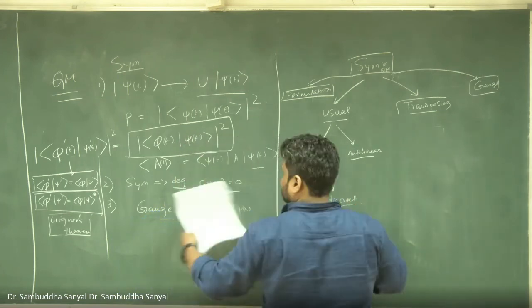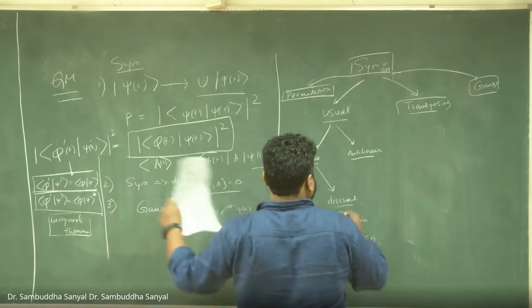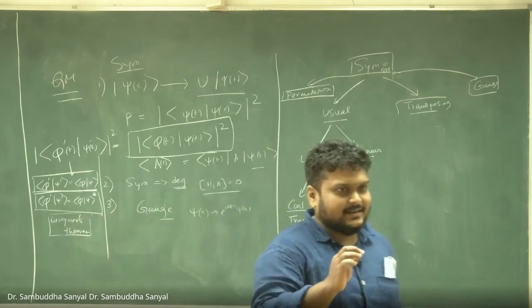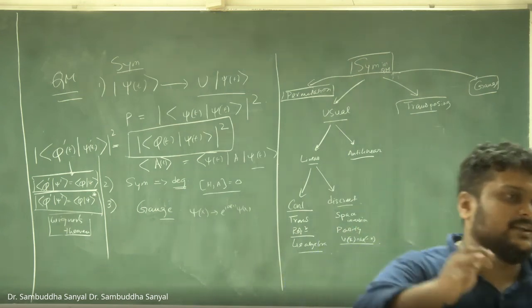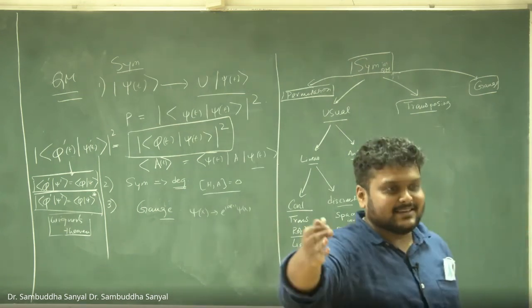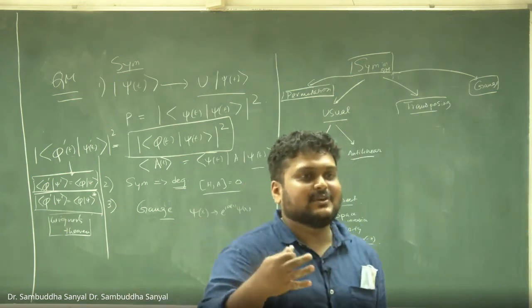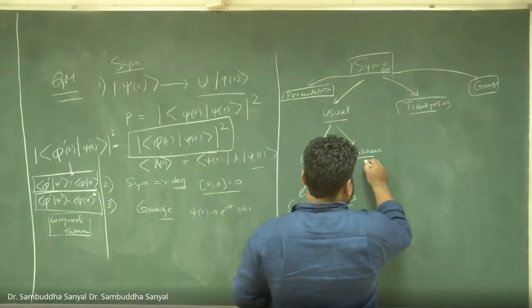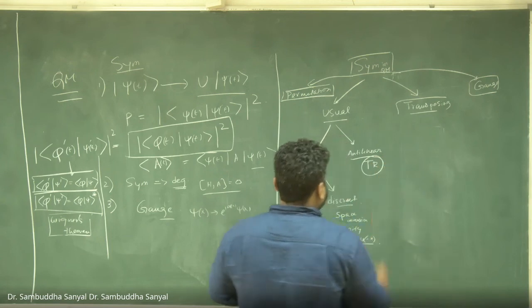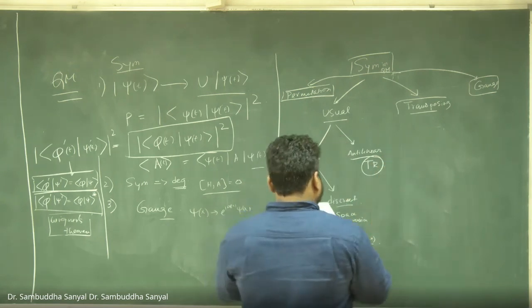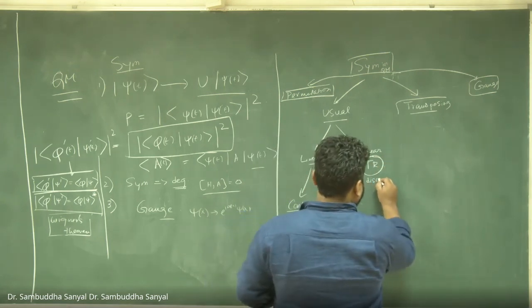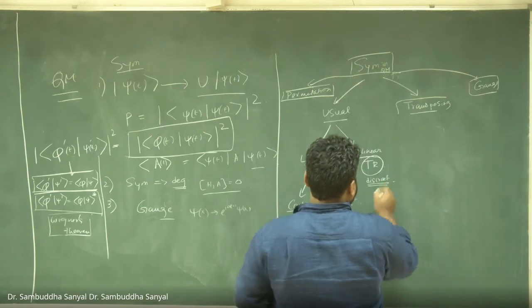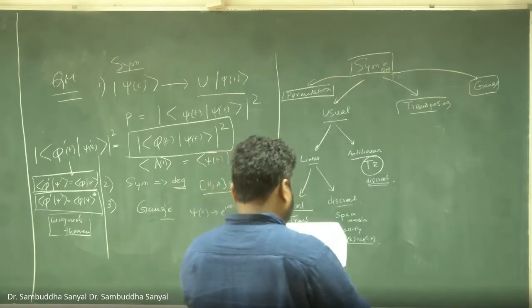Antilinear is this guy, and we will see in a moment that there is a role of, I gave you a hint already, that i has to go to minus i. So that means some conjugation is involved somewhere. So we will learn that time reversal symmetry is one such example. So this is also discrete. So this cannot be continuous. Antilinear cannot be continuous. We will discuss that.